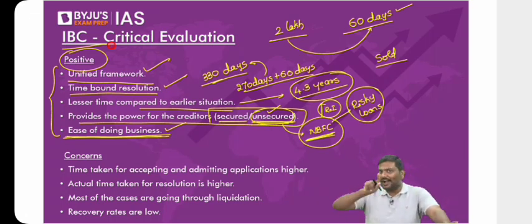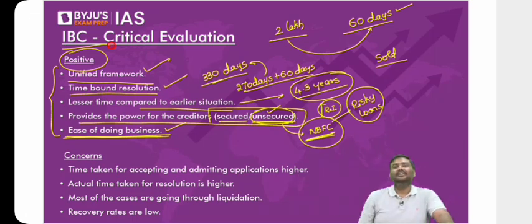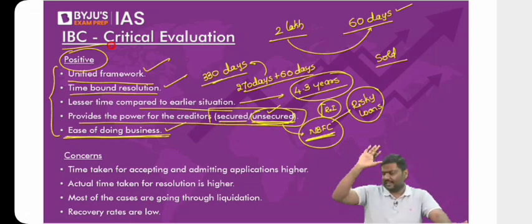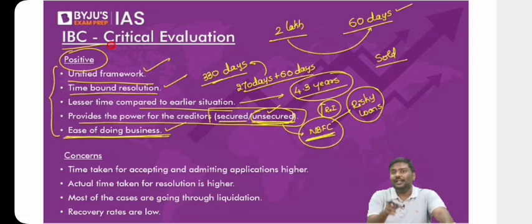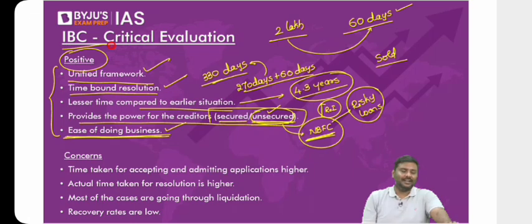Behavioral change means until 2016, there was a huge delay in the process and borrowers actually knew it. And they would simply say, you want to file a case? Go to civil court and file a case. We will fight it out. But now what will happen? You will end up losing the ownership of the company. It can be sold to somebody else in the market. So that is the behavioral change that I'm talking about here. Okay, and next one, consent.